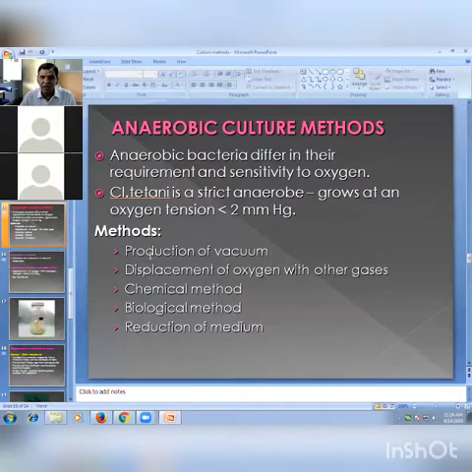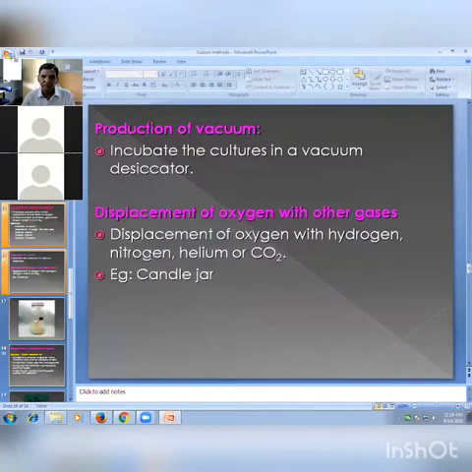The methods we apply for the growth of these anaerobic bacteria are production of vacuum, displacement of oxygen with other gases, chemical methods, biological methods, and reduction of medium. We will see them one by one. The first one is production of vacuum: incubate the culture in a vacuum desiccator. Next, displacement of oxygen with other gases, such as hydrogen, nitrogen, helium, or carbon dioxide.